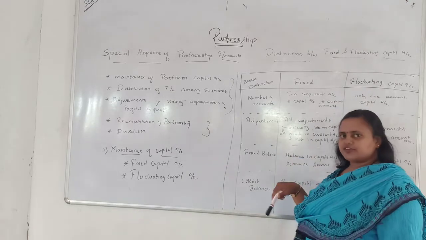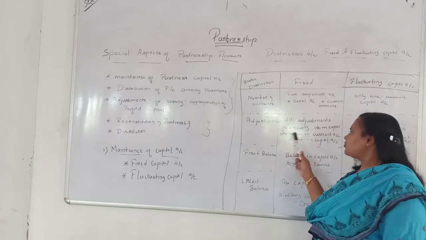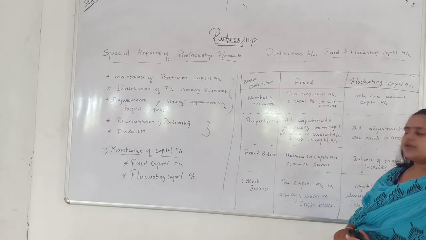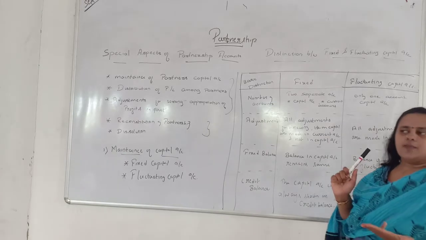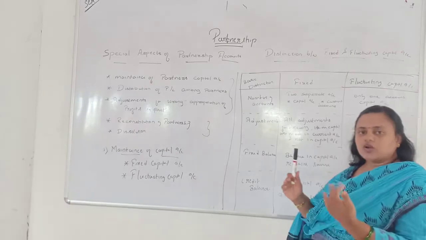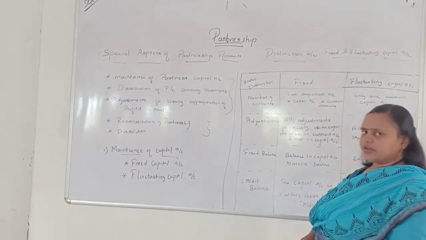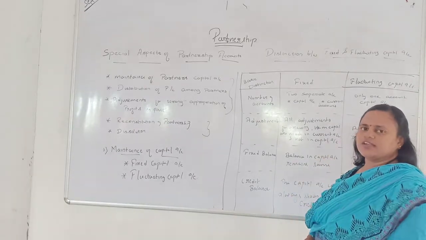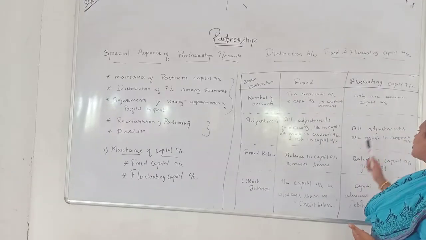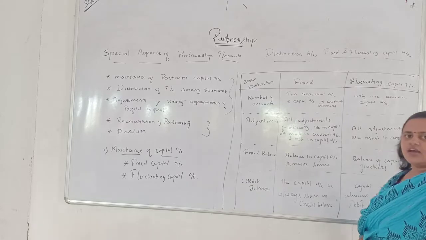When you come towards adjustments, all the adjustments of drawings, interest on capital, salary, then the commission, everything is entered in the current account, a separate account we call current account, not in a capital account. In capital account, only capital is entered. When you come to the fluctuating capital account, all the adjustments are maintained in the capital account itself.